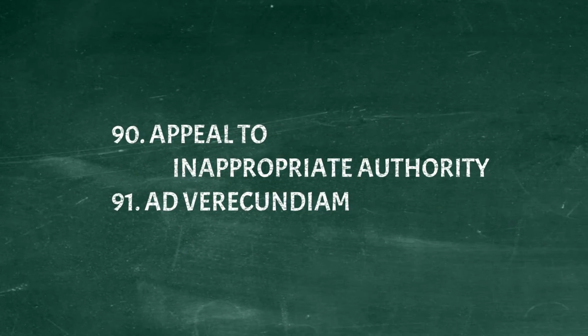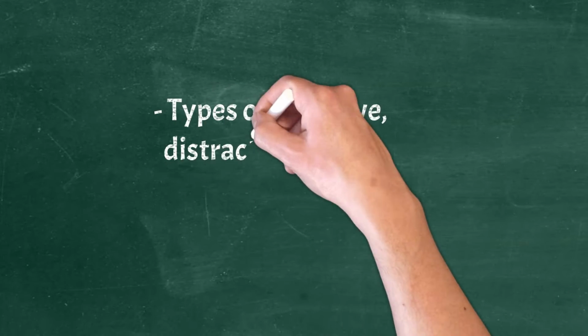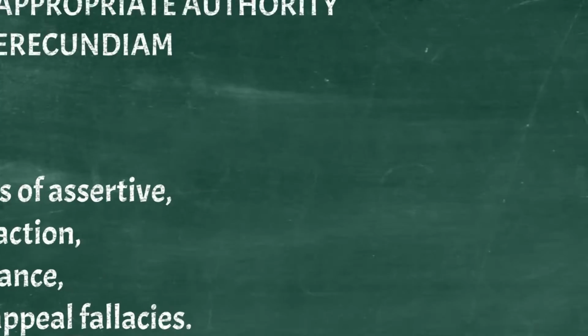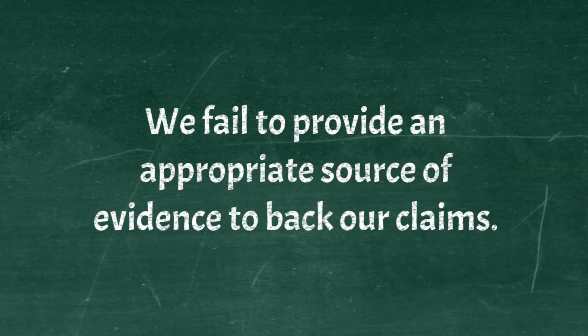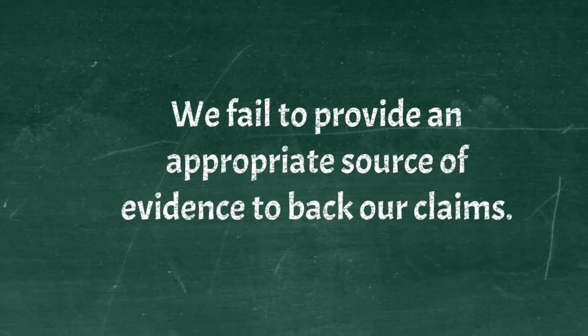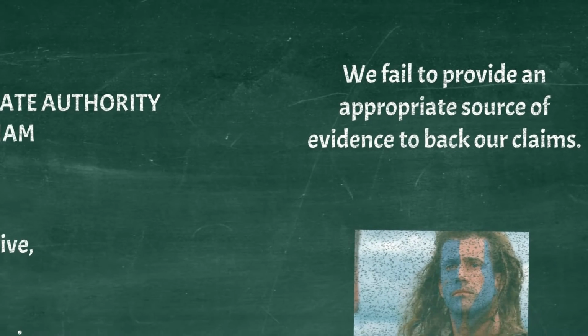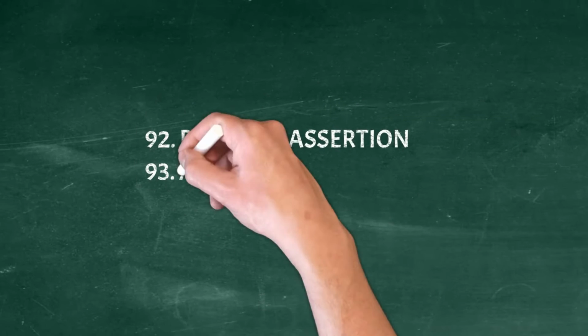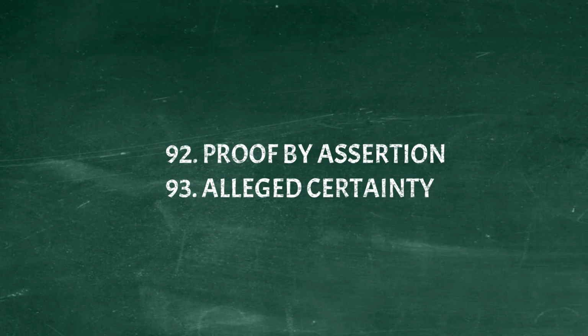Appeal to inappropriate authority, ad verecundiam. Types of assertive, distraction, relevance, and appeal fallacies. We fail to provide an appropriate source of evidence to back our claims. Example. In the movie Braveheart we see William Wallace having an affair with the Queen of England, therefore, it must have really happened.